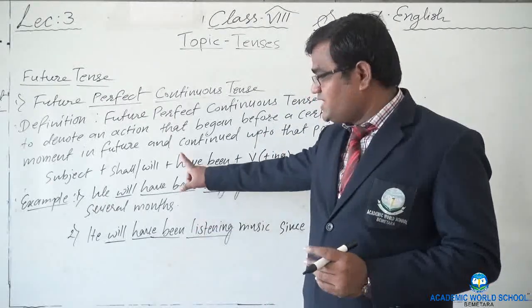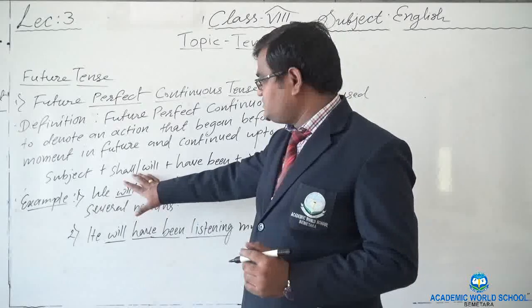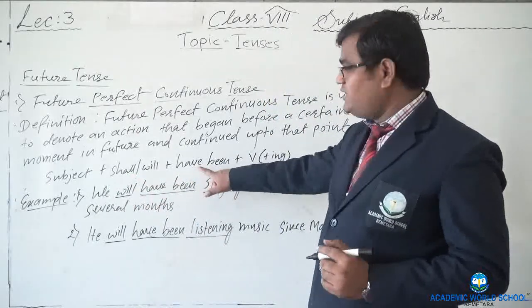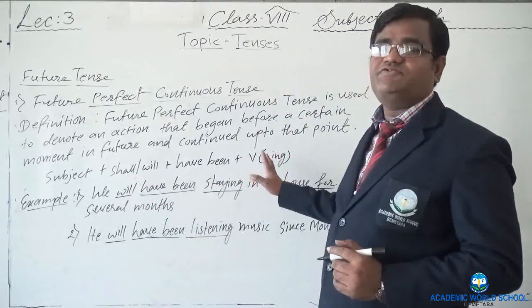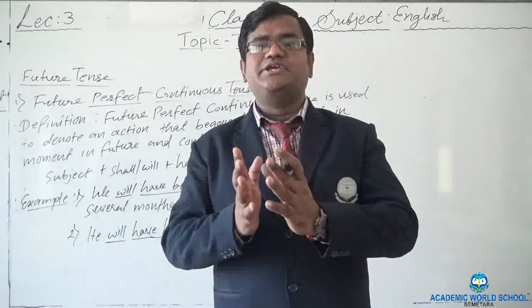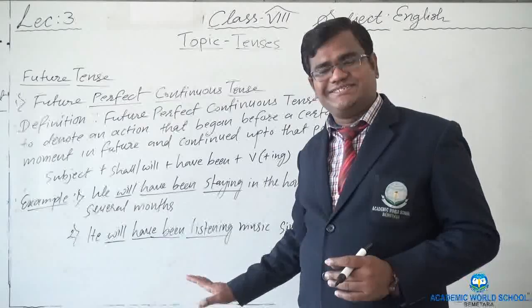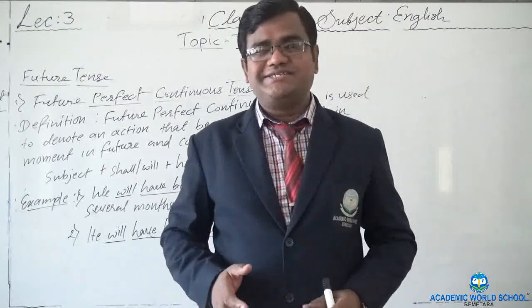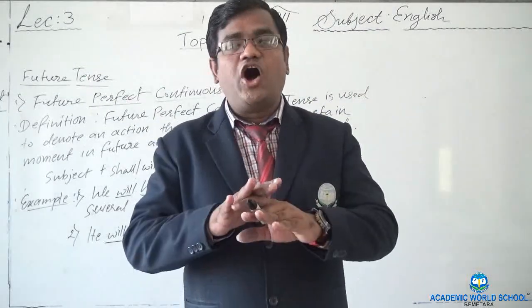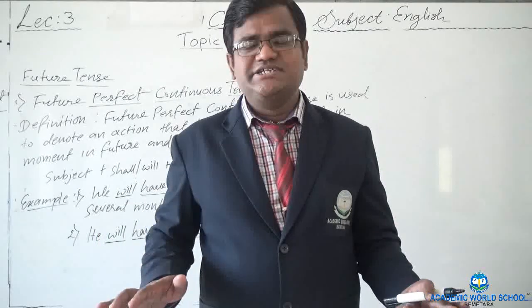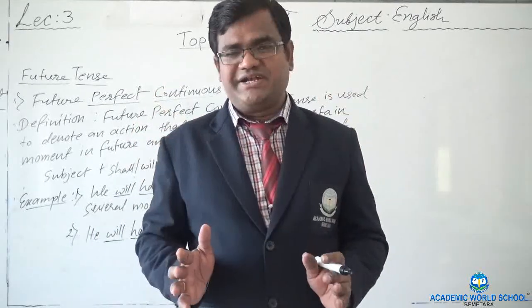Let's see future perfect continuous tense. We again use here the formula shall or will, have been, and then the ing form of the verb. It is rarely used. So here we have completed all three tenses: present tense, past tense and future tense, with all its four subtenses. You just need to do a lot of practice.